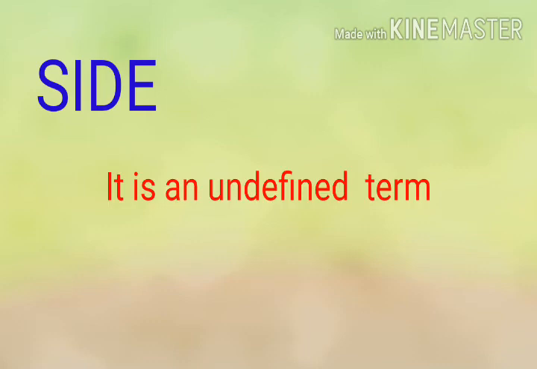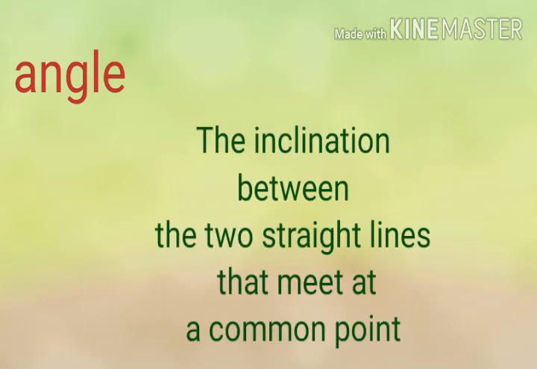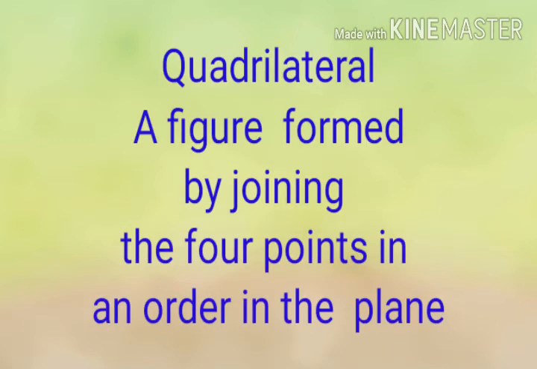Then what is the definition of angle? The inclination between the two straight lines that meet at a common point is called angle. Then the quadrilateral: a figure formed by joining the 4 points in an order in the same plane is called quadrilateral.